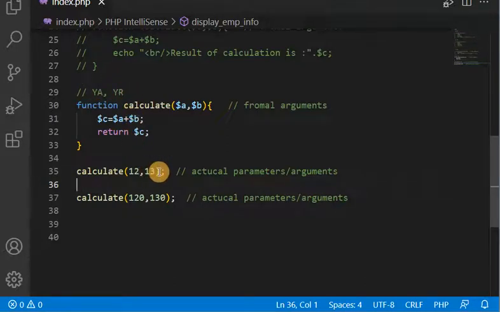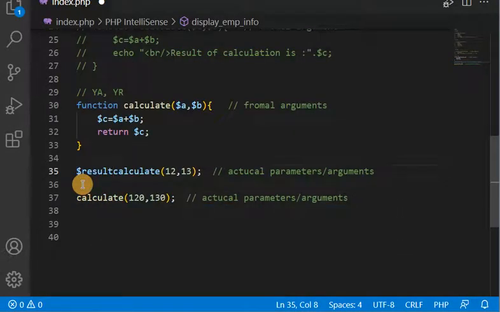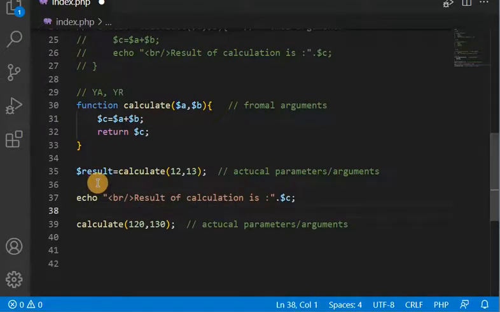So definitely it will return a value, so that value must be assigned to a variable. Let me take one variable here, result, and whatever value comes back will be stored in result. So we can use this result here.